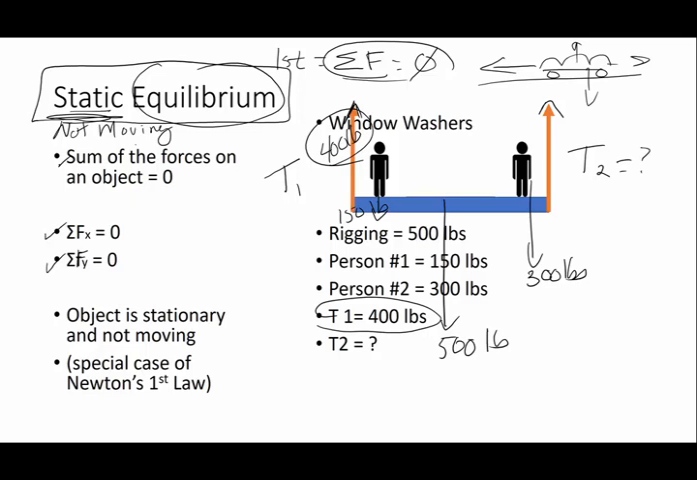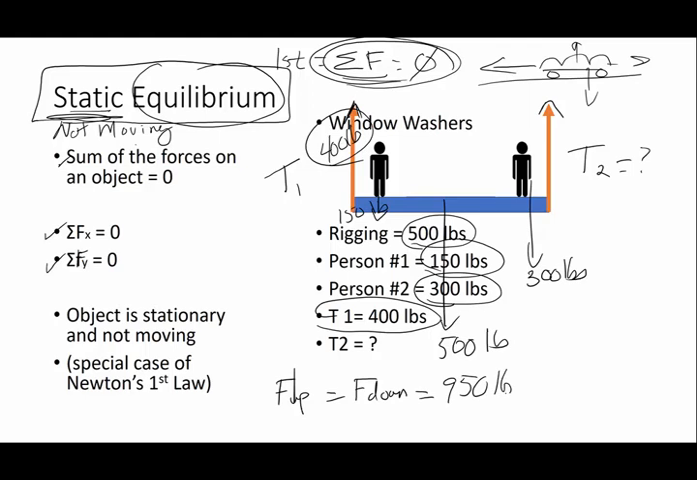Well, this is pretty simple. If the sum of the forces happen to be equal to 0, what it basically means is all the forces up have to equal all the forces down. So my down forces are going to be 500 plus 150 plus 300, and if I add all those together, my down forces are 950 pounds. They're going to equal my up forces, which are T2 plus T1, 400 pounds. And so what is T2? T2 is going to be 950 minus 400, or 550 pounds.